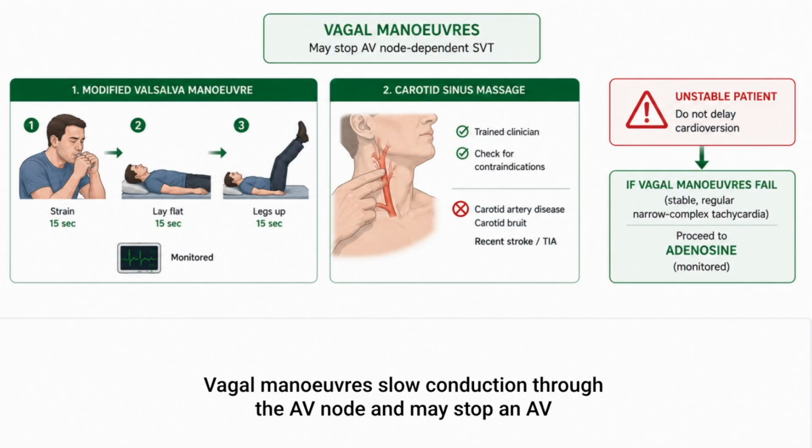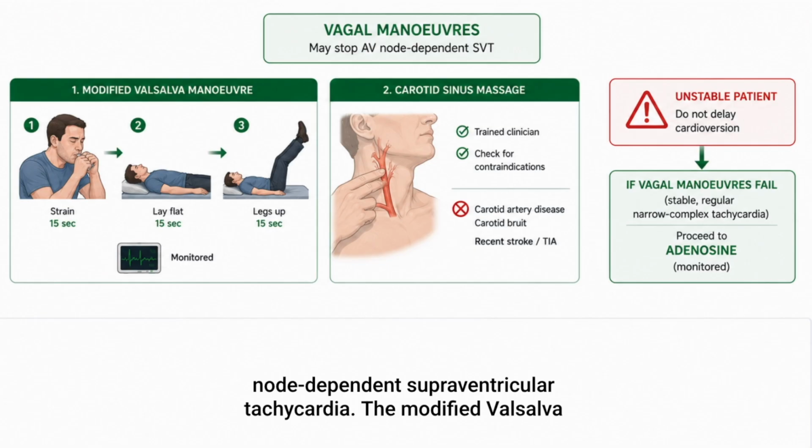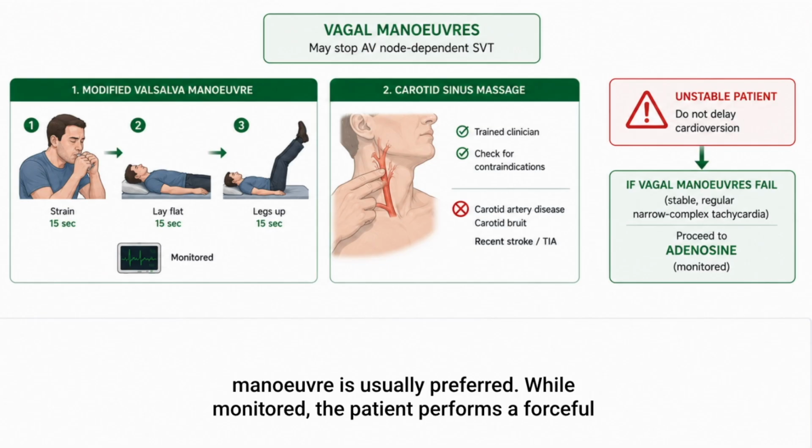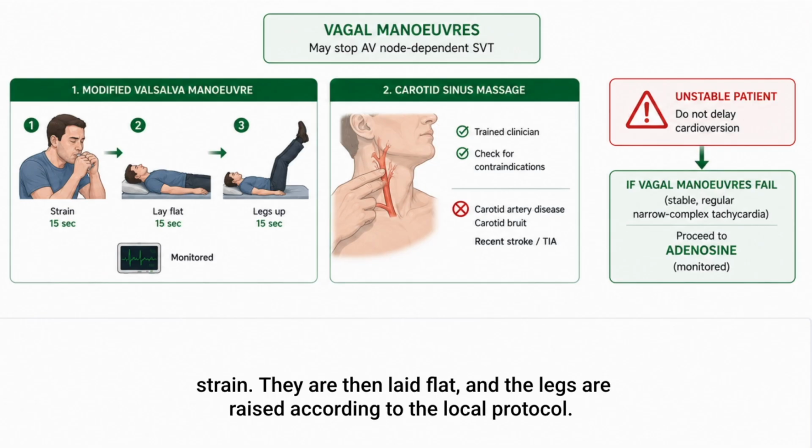Vagal maneuvers slow conduction through the AV node and may stop an AV node-dependent supraventricular tachycardia. The modified Valsalva maneuver is usually preferred. While monitored, the patient performs a forceful strain. They are then laid flat and the legs are raised according to the local protocol.